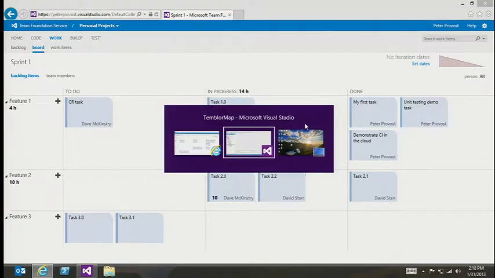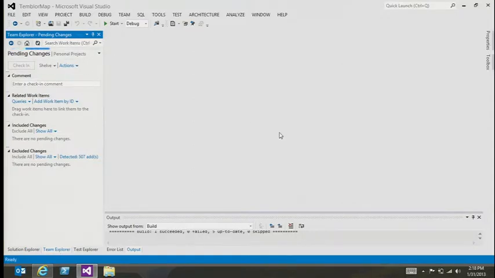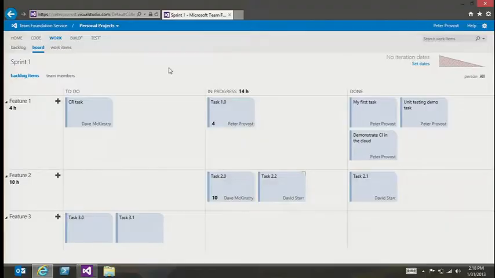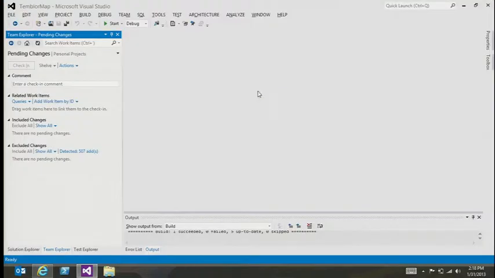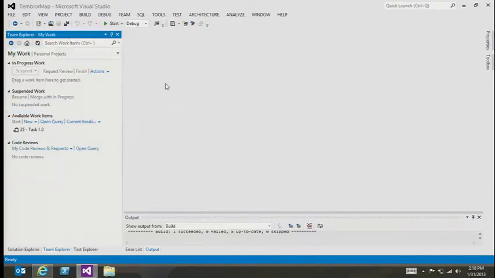So let's see. I'm going to get back over here to my Visual Studio, and I'm going to refresh myself here. I did assign that to myself, right? There we go. All right, so we're going to go over here to my work. Take a look. This is where I start my day every day. My work. It's basically my Visual Studio view of that task board. Can you see it up there? Looks good. All right. I didn't even check resolutions and whatnot. So here's that one that I assigned to myself. I'm going to go ahead and get started on it.